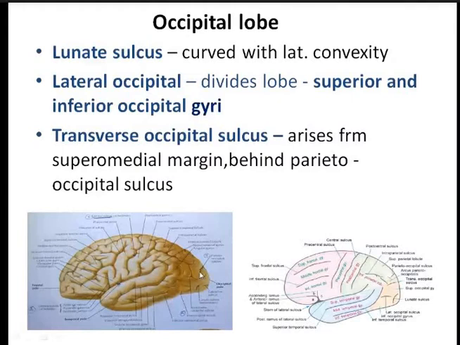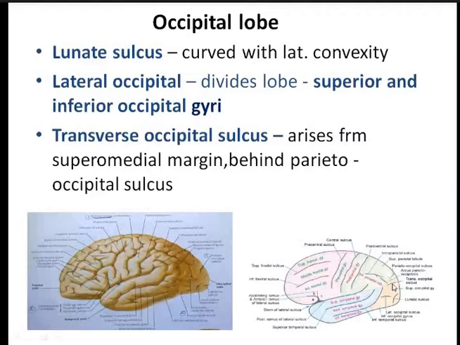And just behind the parieto-occipital sulcus, you can see one more sulcus, known as the transverse occipital sulcus. The transverse occipital sulcus lies just behind the parieto-occipital sulcus, and it also cuts the superomedial margin.